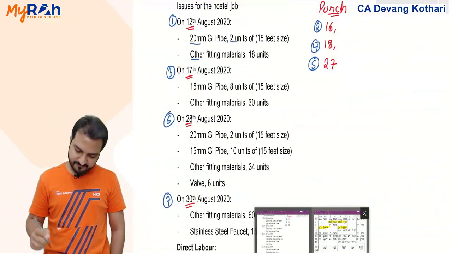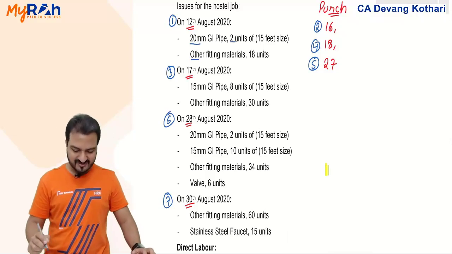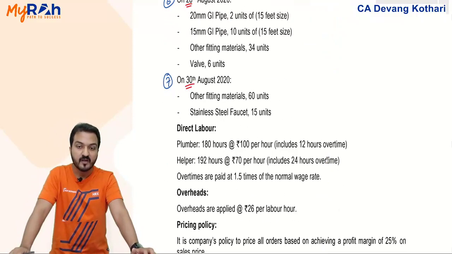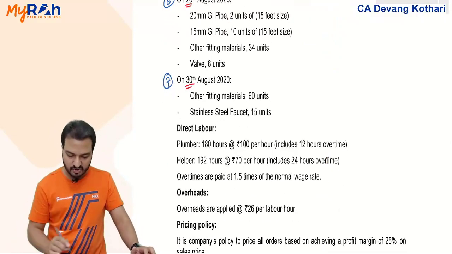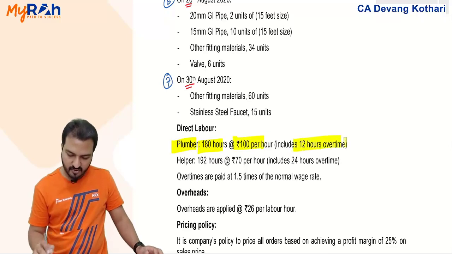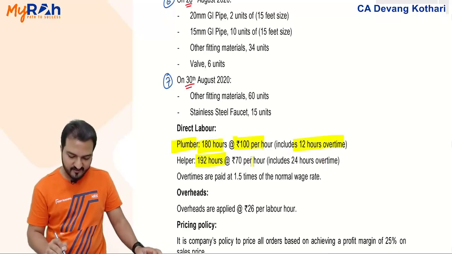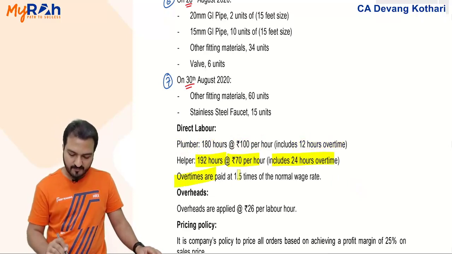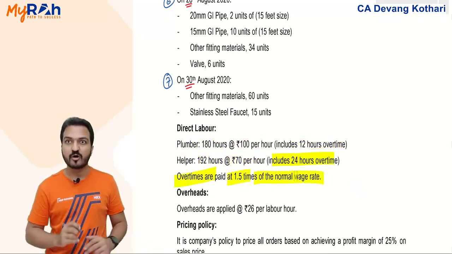Done? Yes. Let us finish reading the question. So far we discussed only the materials consumed in the job. Then you are given labor consumed in the job. It is directly given. Plumber 180 hours at rupees 100 including 12 hours of overtime, helper 192 hours at rupees 70 including 24 hours of overtime, and overtime is paid 1.5 times the normal wage rate.